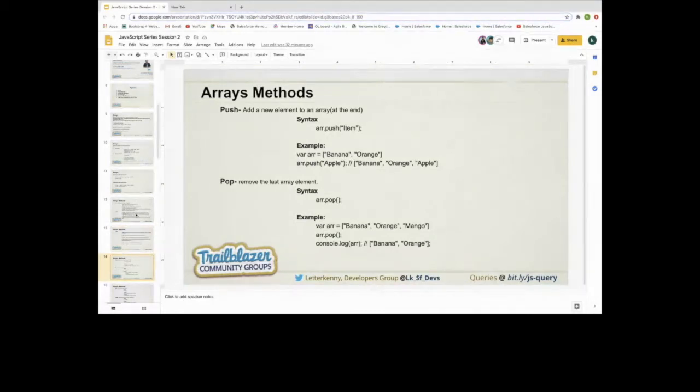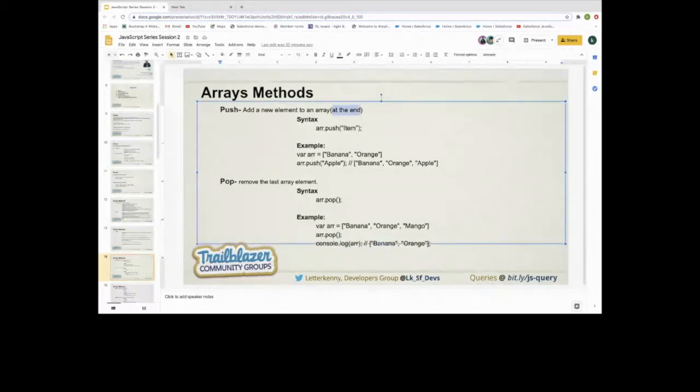So what does push do? It will add a new element to the array, and where is it adding it? At the end. That is the main important thing. Push adds a new element at the end. And what is the syntax we have for push? Just the array we have available, array.push, and the item we need to pass.